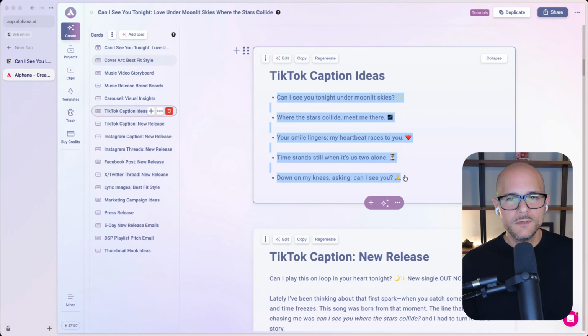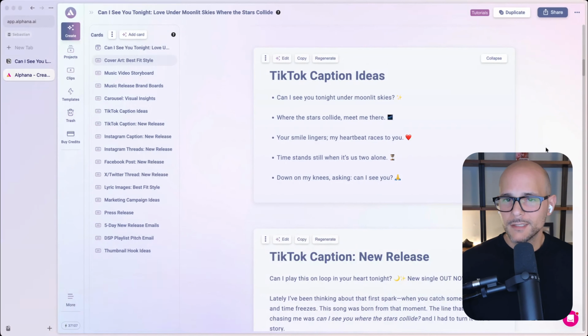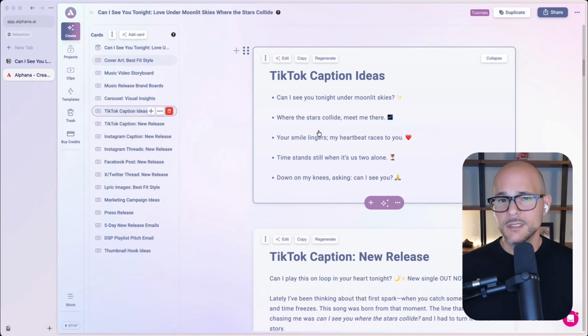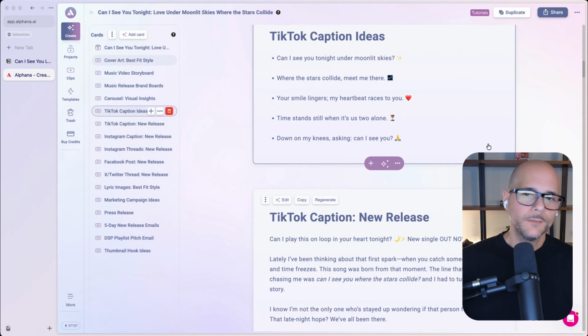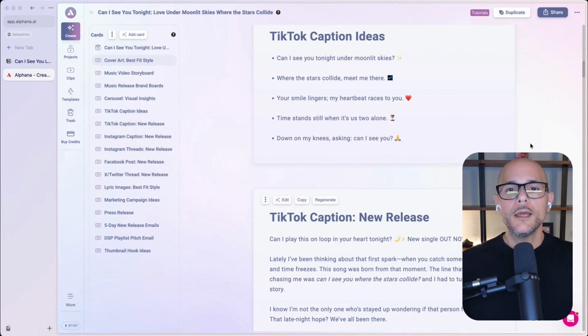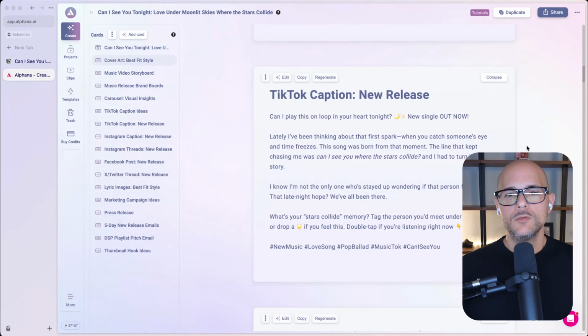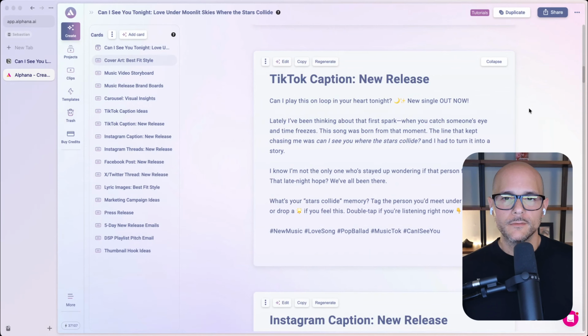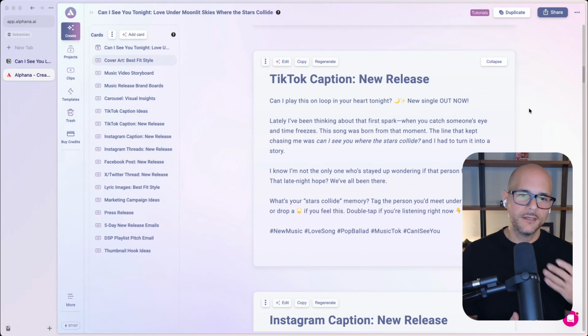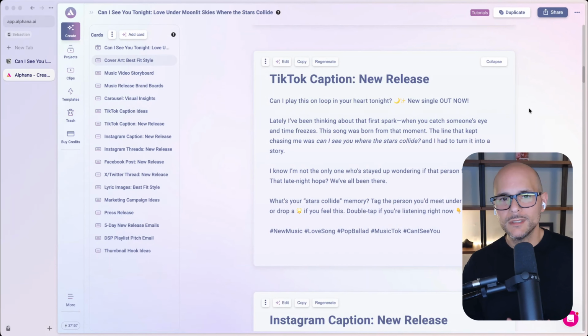These are all individual snippets that we're extracting from the lyrics that are beautiful lines that you could post on TikTok as an example. But maybe this is your first time that you're going to put the music out there and you want to come up with a new release caption, right? And you want to weave in the concept behind your music as well as the caption alone.